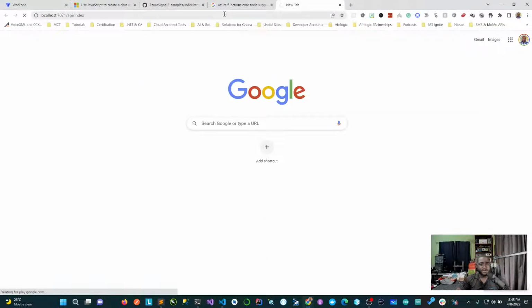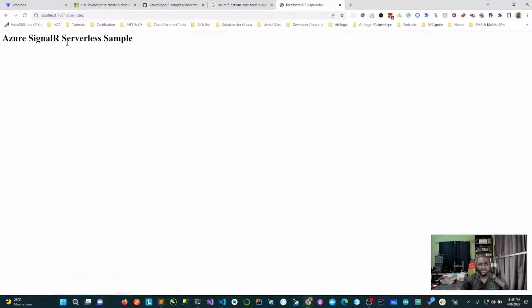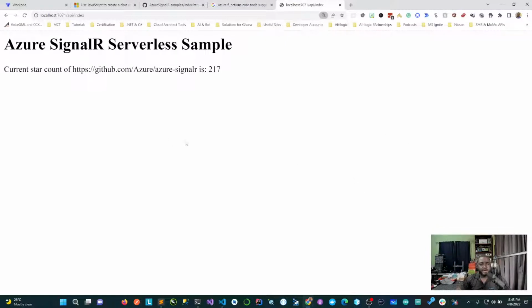localhost API index, and this is going to show, look at that, the Azure SignalR serverless sample. Do you see that? Now let me zoom in so you can see. The current star count is 217. This is using the timer, the broadcast function, which is counting the stars for the Azure SignalR GitHub repo, and this is going to be updated.